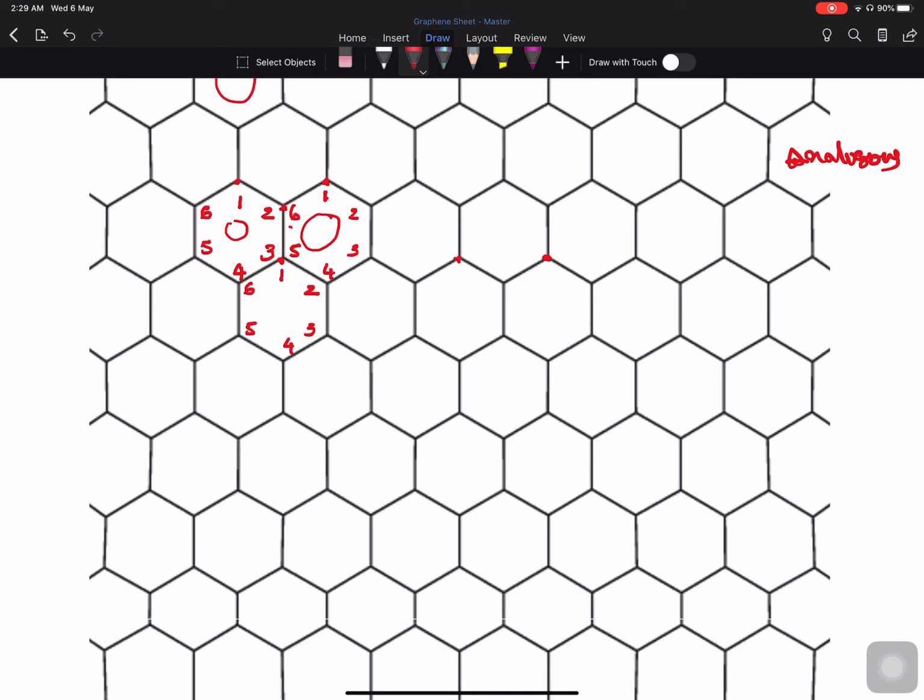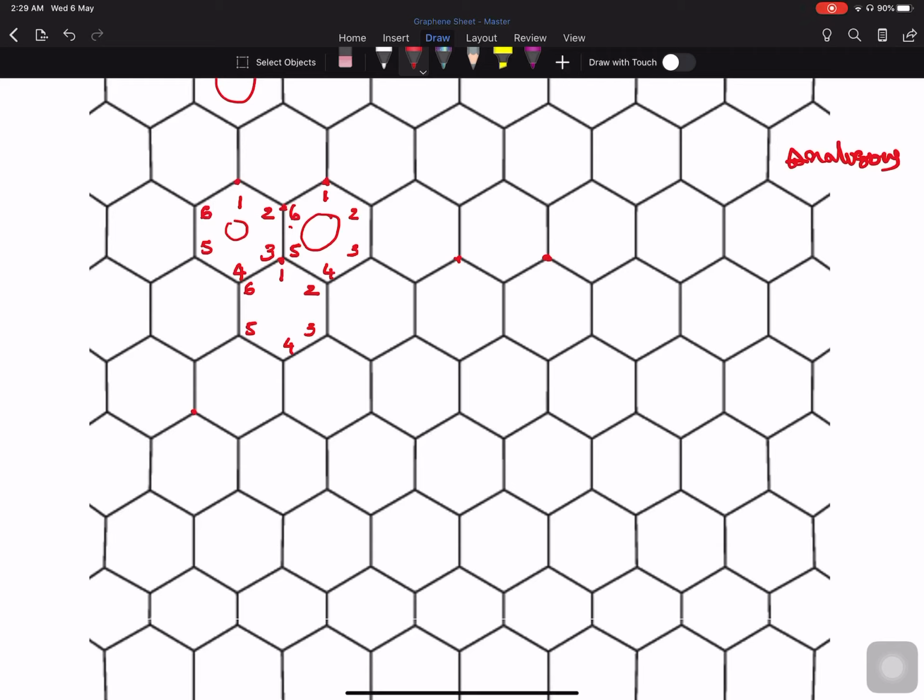Now, whenever we consider any one of such analogous carbon atoms, from this analogous carbon atom we can proceed to adjacent analogous carbon atoms along two directions in this particular plane.